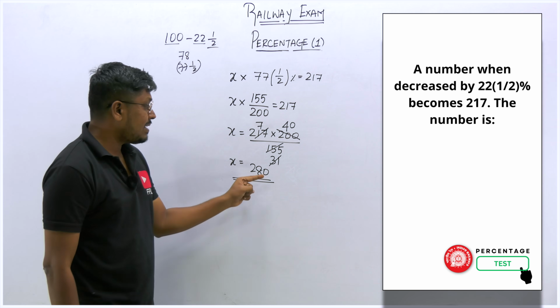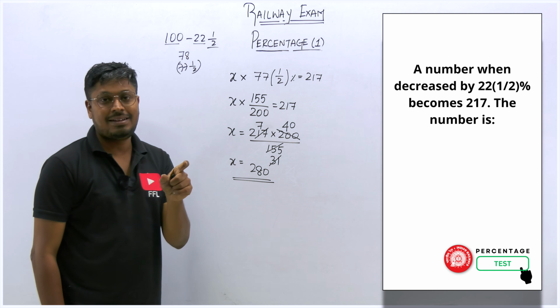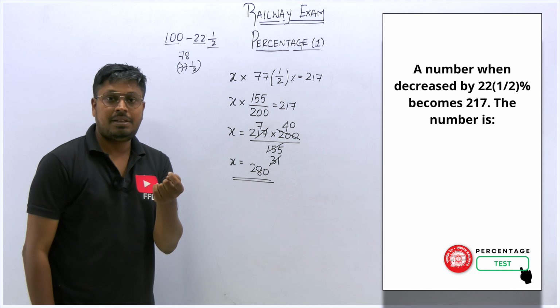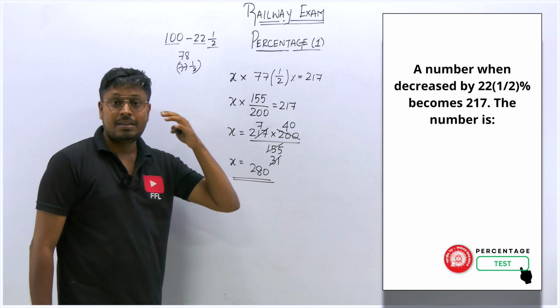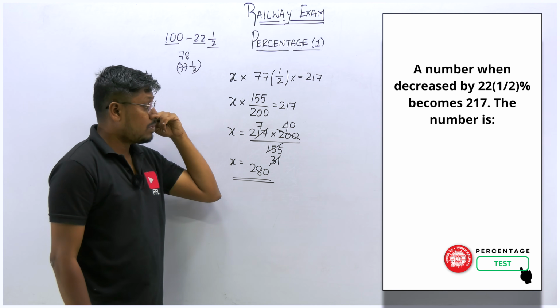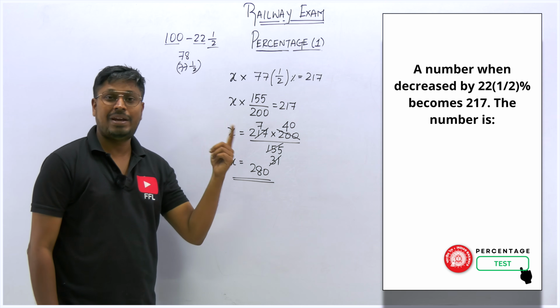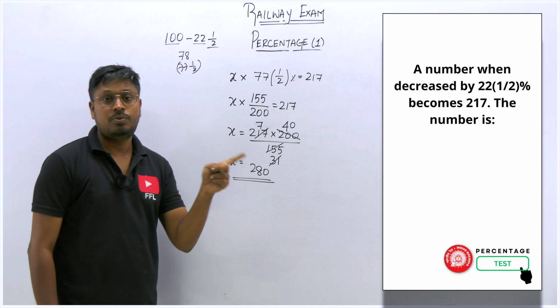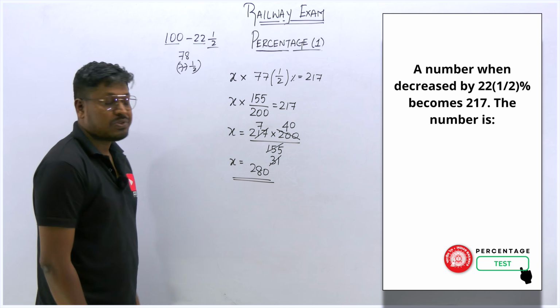Sorry, previous question I think I've made a mistake. It's not 288. I think it is 148 something, right? Sorry for telling that. I just want to tell you, initially I had forgotten it. Previous question I have written 288 as the answer, but the answer is not 288, the answer is 148, right? So now answer for this question is 280.